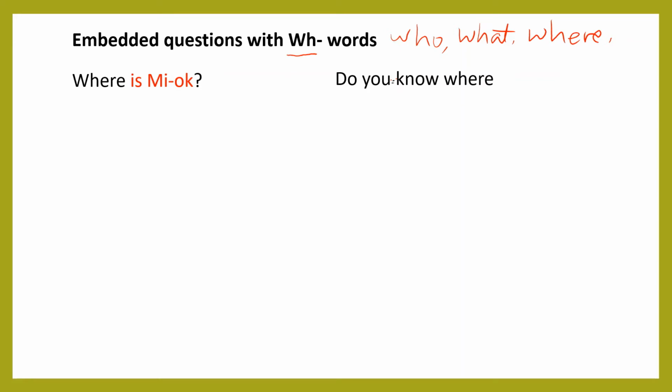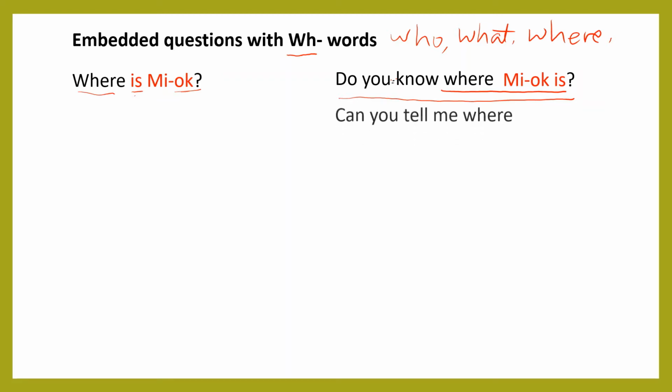So we have, do you know where? Do you know where Mio is? Okay, where Mio is embedded in this long sentence. And if you look here, where is Mio becomes where Mio is. Is Mio becomes Mio is. Where is Mio becomes do you know where Mio is?